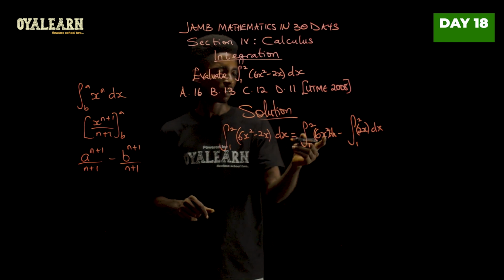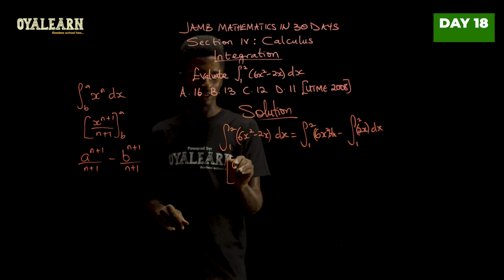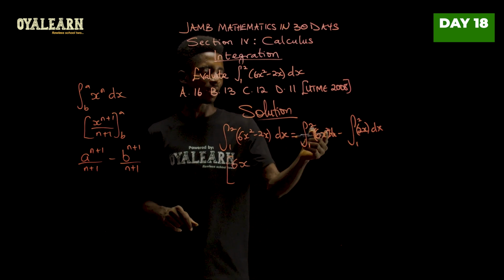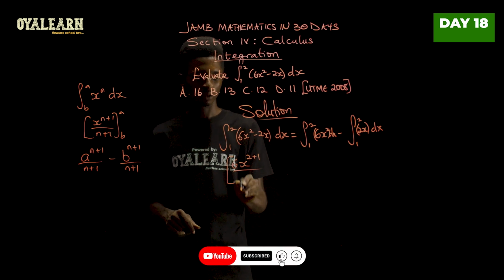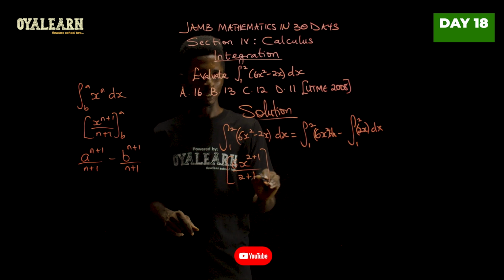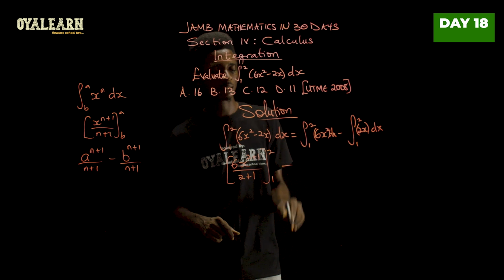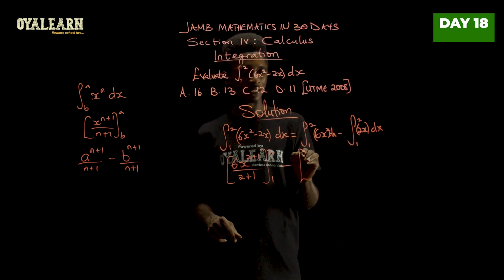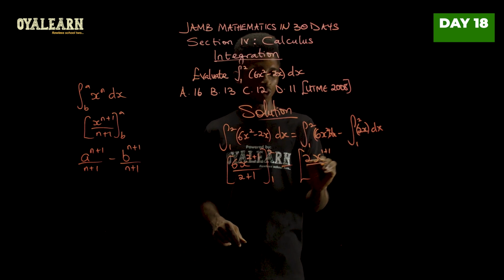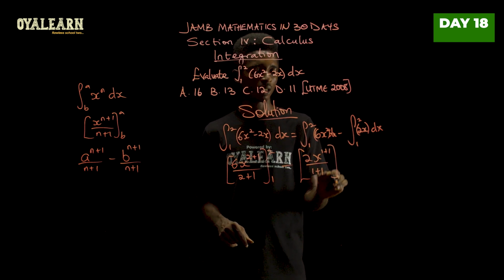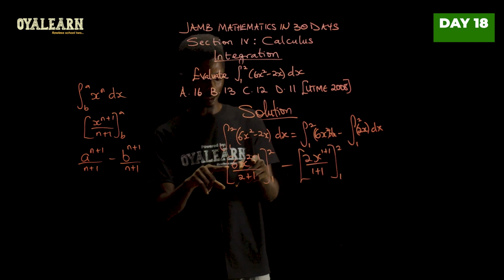Now let's solve. In this case, from here we're going to have our constant first, then x. Now this is 2, so 2 plus 1 over 2 plus 1. Remember, this is limits from 1 to 2, minus, the constant here is 2. So we're going to be having x, the power is 1, so 1 plus 1 over 1 plus 1. Limits from 1 to 2 as well. So let's start with this.